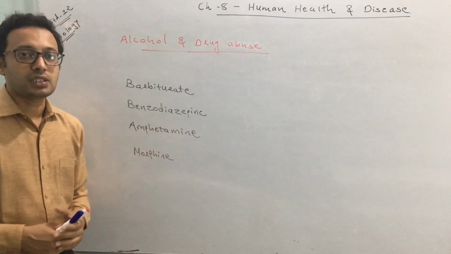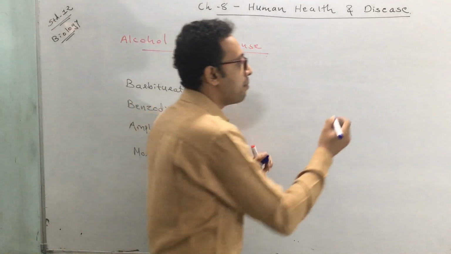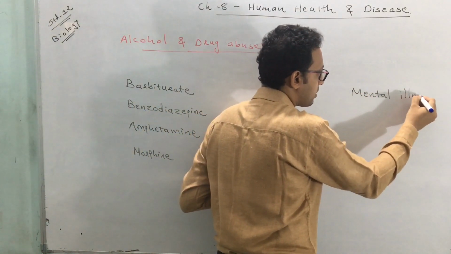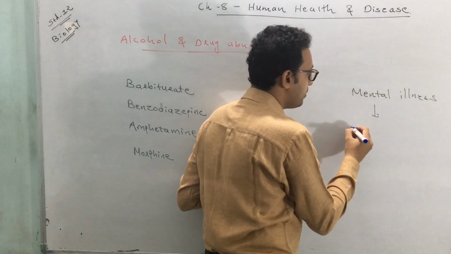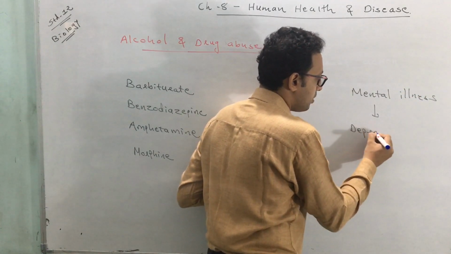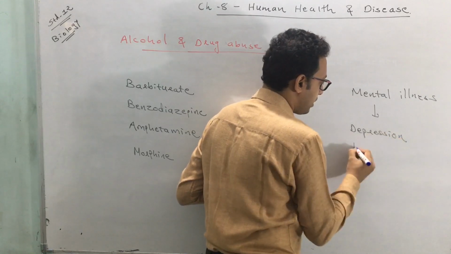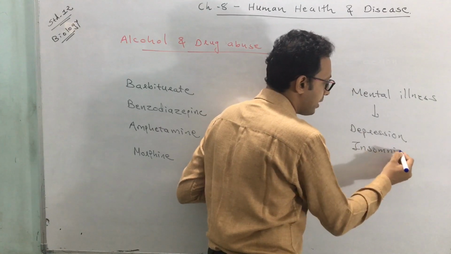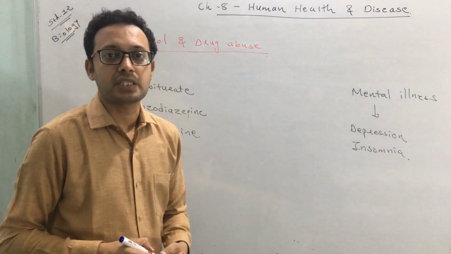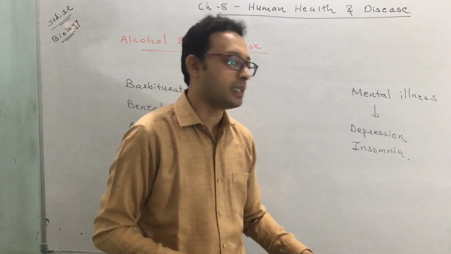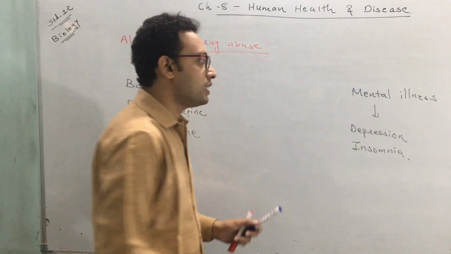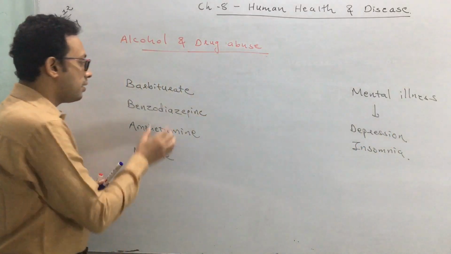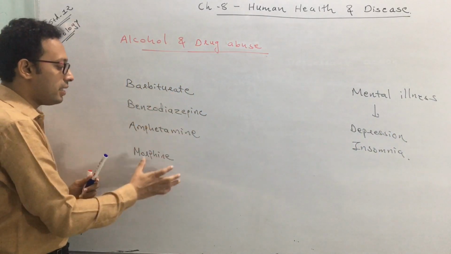These are the medicines which are commonly used for mental illness. They are used in depression, psychosis, or insomnia. Insomnia means sleeplessness. A person doesn't feel sleepy. This is called insomnia. So these are the drugs which are used in certain mental illnesses like depression and insomnia: barbiturate, benzodiazepine, amphetamine and morphine.